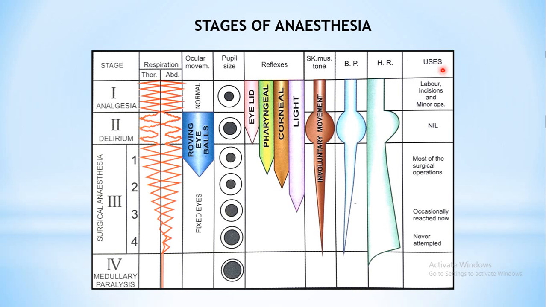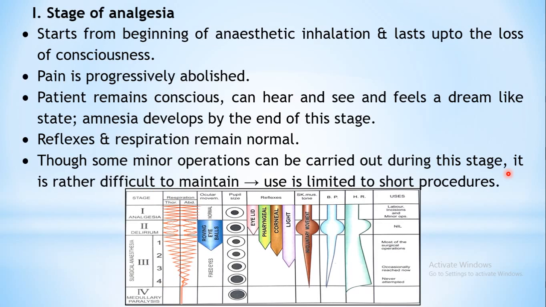And the last column tells you about the uses of a particular stage. So these are the uses of stage 1. Nil is written in stage 2, so no procedures to be carried out. Okay, and here also. So this column describes the uses of the particular stage of anesthesia.